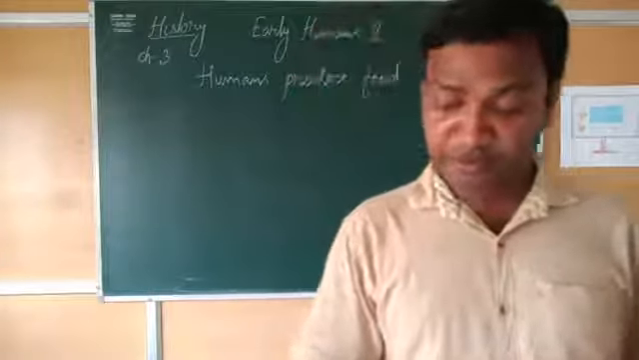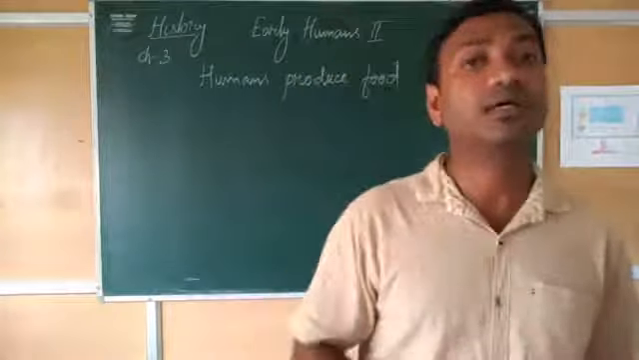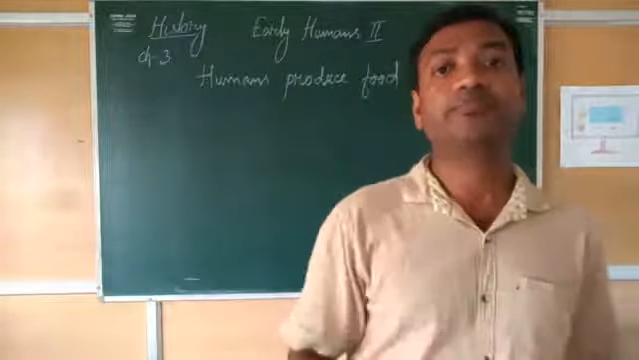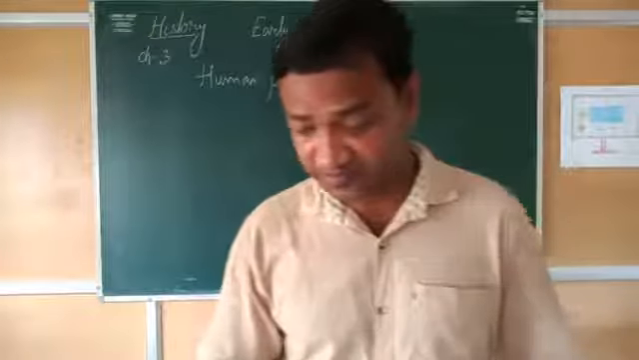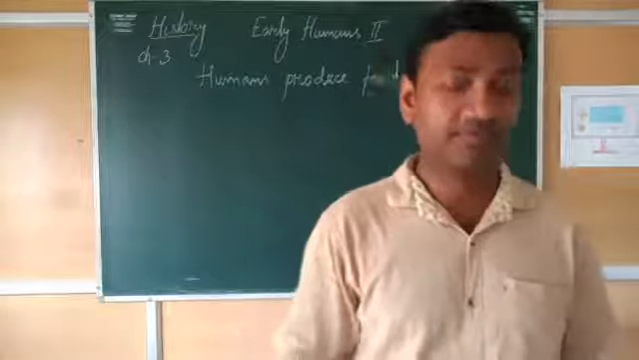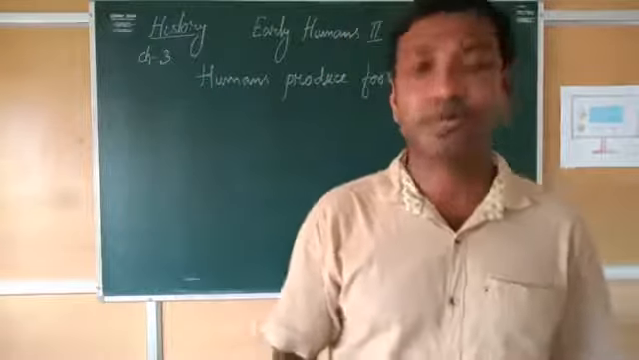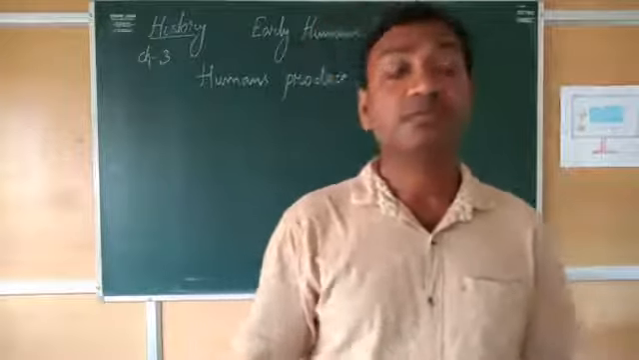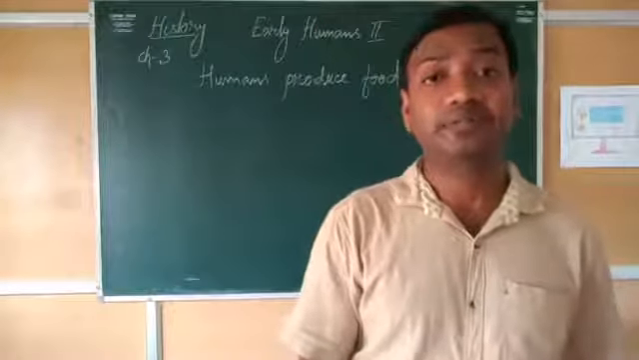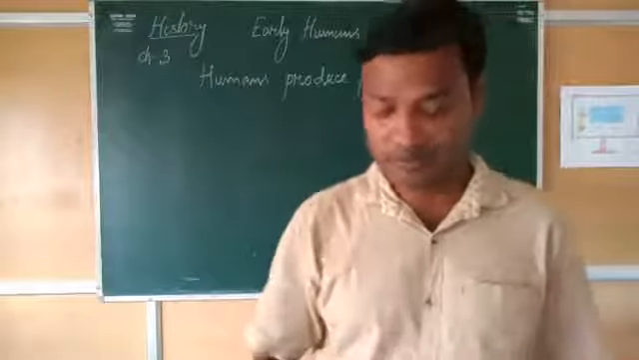Now next point, humans invent the wheel. Now how did the wheel become invented? The invention of the wheel was an important step towards progress. That means going upward, progressing. So the wheel also helped the early humans to go up.